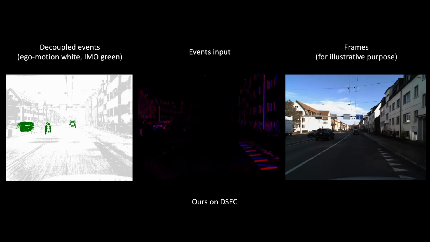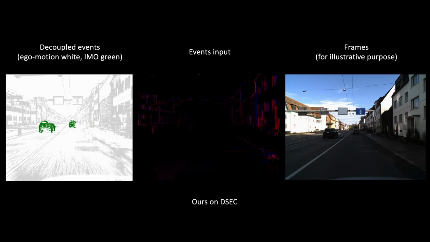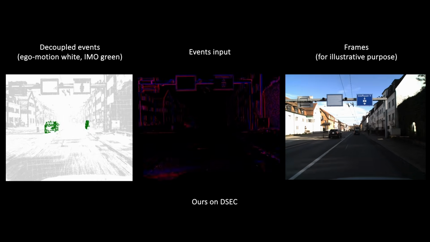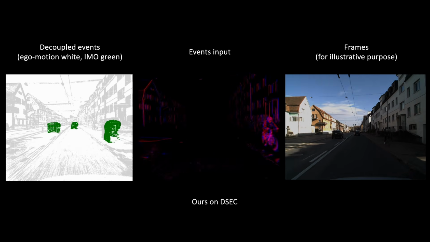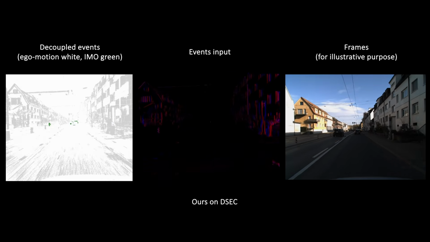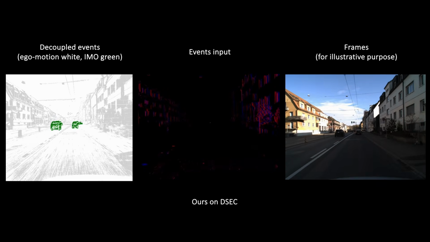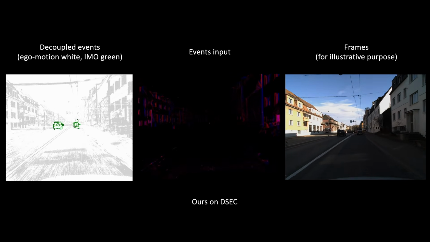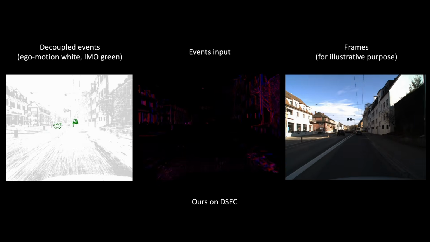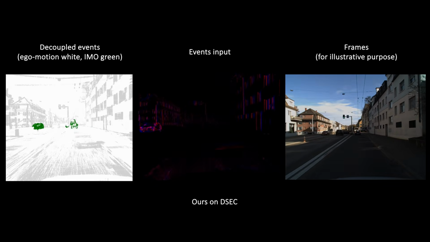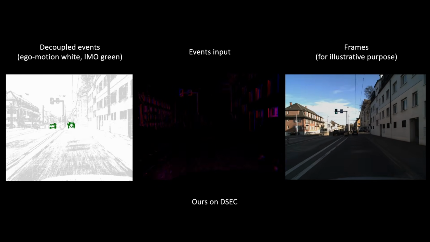Beyond indoor scenes, our pipeline seamlessly scales to the complexities of real-world autonomous driving. As you can see in this sequence from the DSEC dataset, our anticipatory mechanism successfully isolates vehicles amidst heavy background clutter. It handles the high-speed ego motion of the car, accurately anticipating the movement of vehicles further down the road.